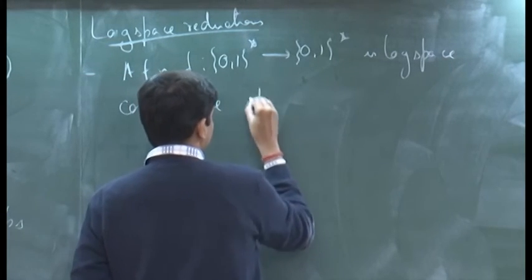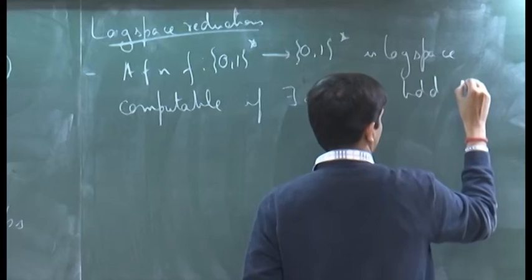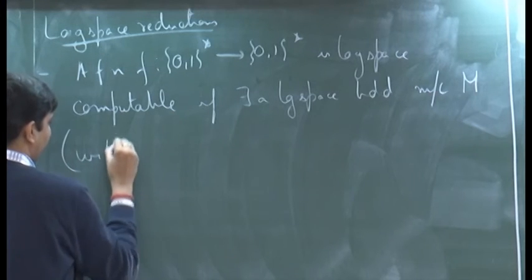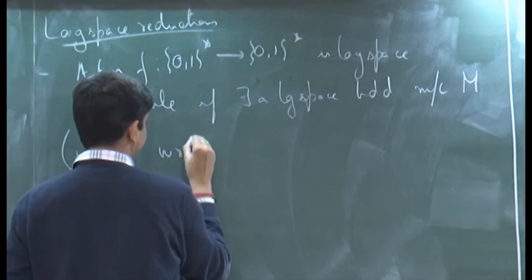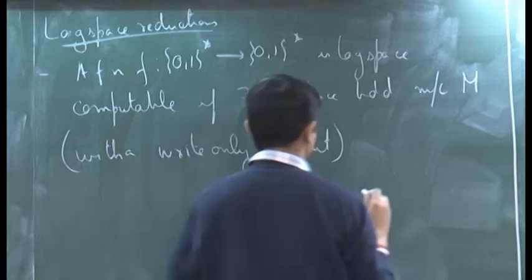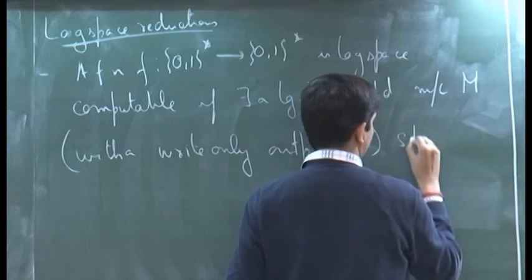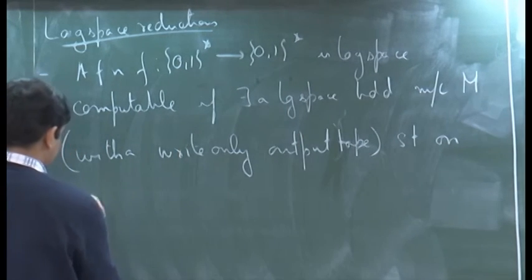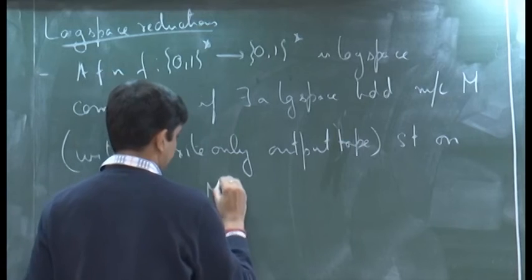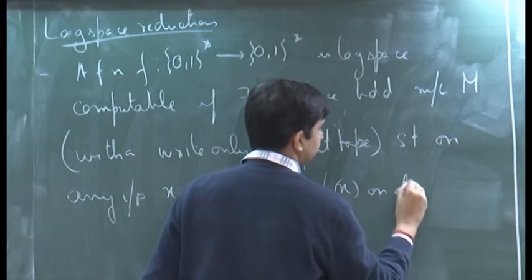It is log space computable if there exists a log space bounded machine M with, I will just write this within brackets, a write only output tape, such that on any input x, M outputs f of x on its output tape.